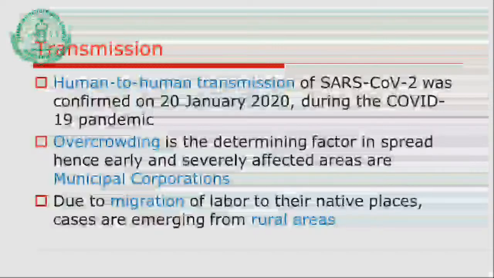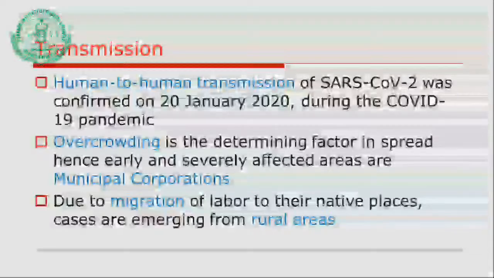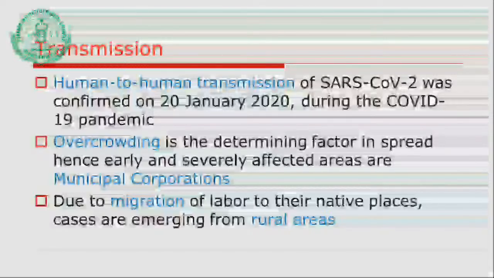If you look at the number of cases in India, initially the corona was limited to the municipal corporations. We observed more cases in Mumbai than in Pune as far as Maharashtra is concerned. But after 24 days of strict implementation of the lockdown, human movement took place, and now it is not that coronavirus is an urban disease. Even in rural areas, in many districts where cases were negligible, like Aurangabad and many others, there is a significant rise in the number of cases.